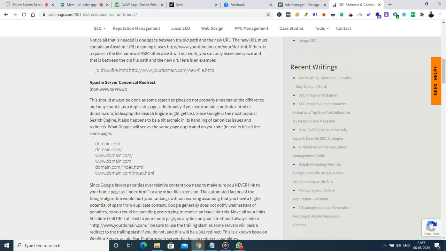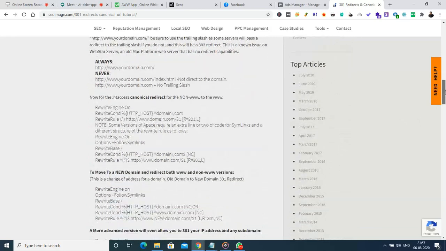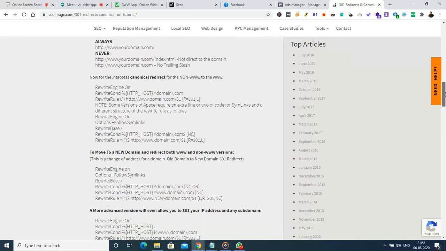Okay, the .htaccess file. This file will be available inside the web hosting account, and similar to how we save the sitemap.xml, this .htaccess file is a notepad file saved with the extension .htaccess. In this .htaccess we will have the code which redirects other forms of the web pages to the page that we are concentrating on.